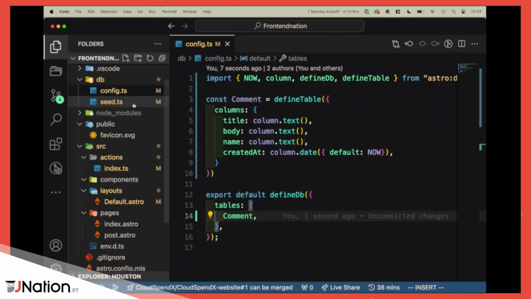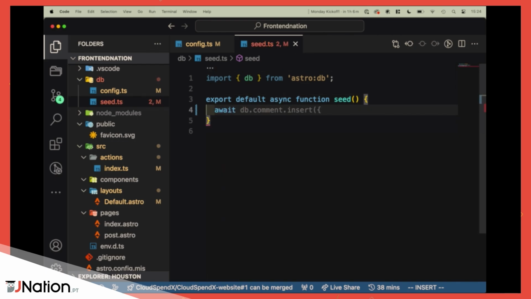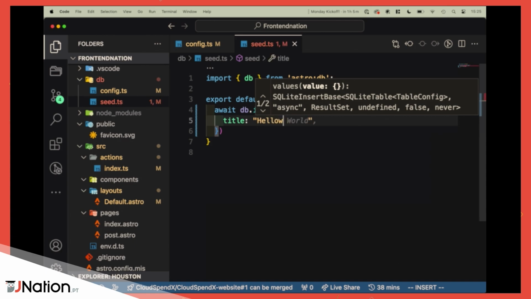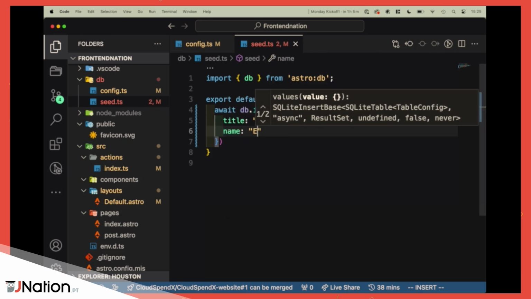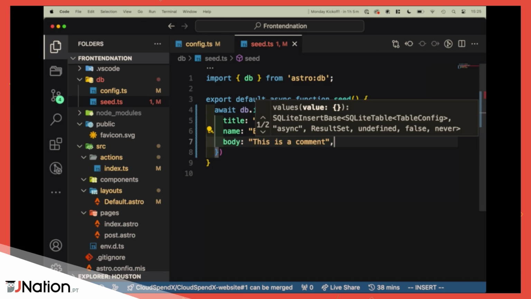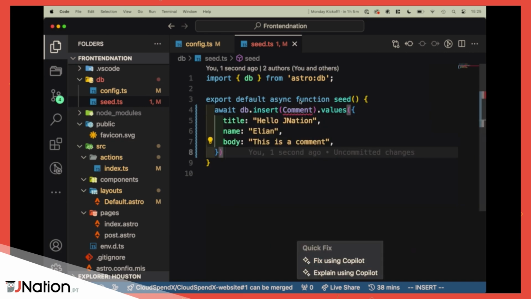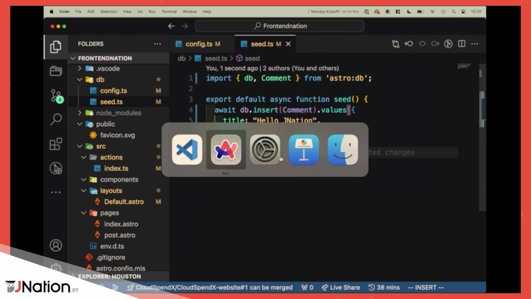OK, cool. Next up, we have seeding. Anyone is probably familiar with seeding, so let's do that. So await database insert into the comment section with some values that we make. Title, let's do Hello JNation. Name, of course, I am Elian, so let's do that. And then the body, this is a comment. Good enough for me. So let's import that quickly as well. It's not there, so let me do it here. You import it from AstroDB, not from the collection.